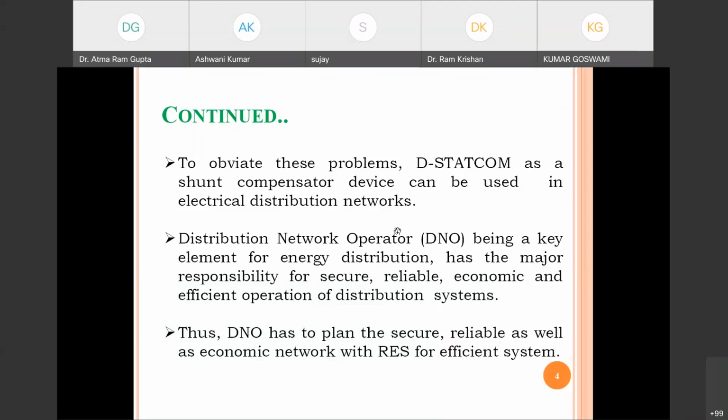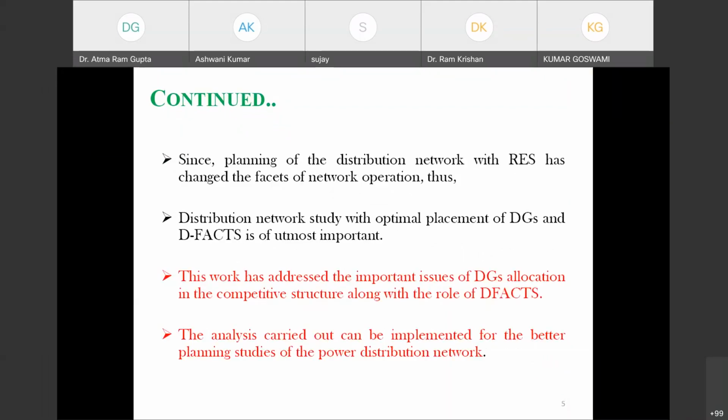So the distribution network operator will play a key role: who will suggest where to allocate and how much to allocate the renewable energy sources. It will plan for a secure, reliable as well as economic network with the allocation of renewable energy sources. Since planning of the distribution network with renewable energy sources has changed the facet of network operation, distribution network study with optimal allocation of DG and D-FACTS is most important.